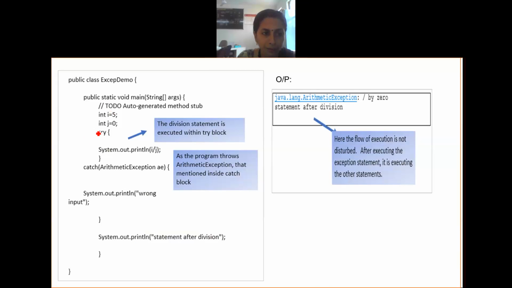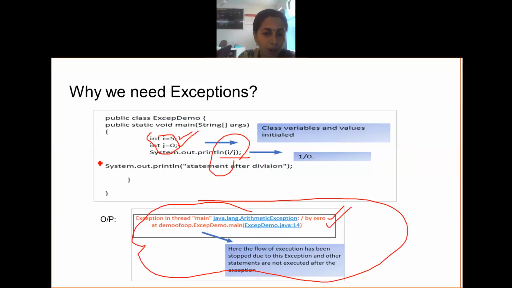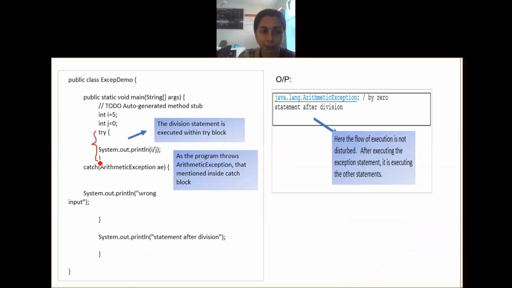The next slide shows you the modification that I have done. In the previous example, no try block was there, no catch block was there, no finally was there. When to use try, when to use catch, when to use finally, all those things we'll discuss ahead. So the part of the code which is causing the exception, only that part I have put in the try block. You can just see this, please, guys.